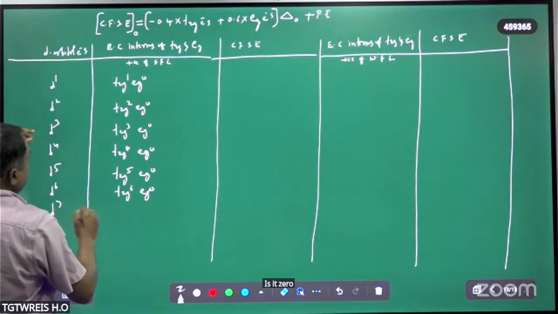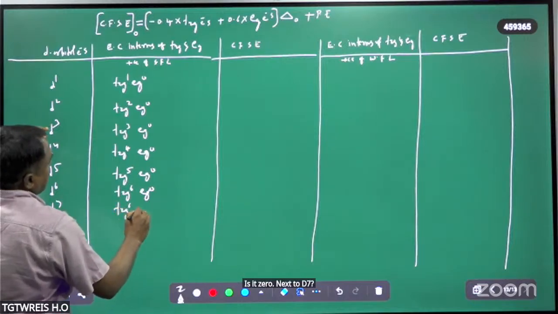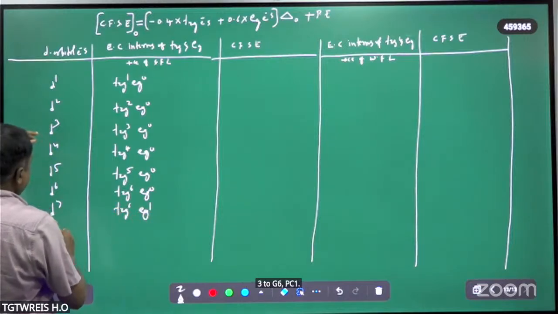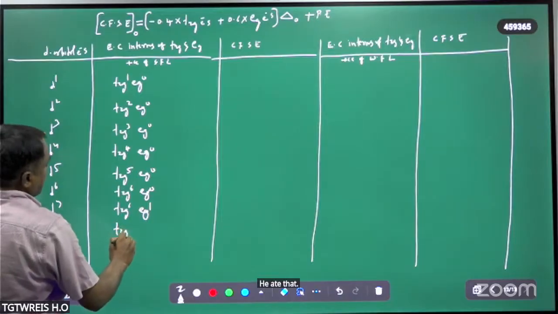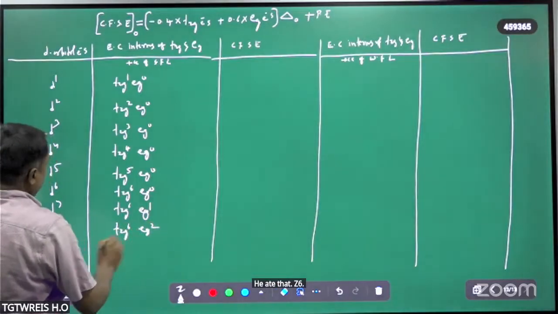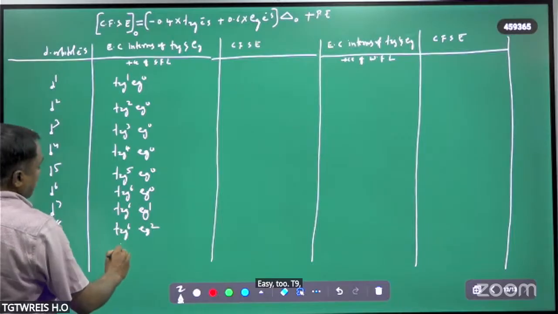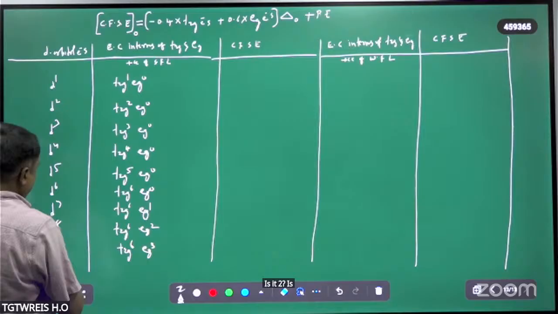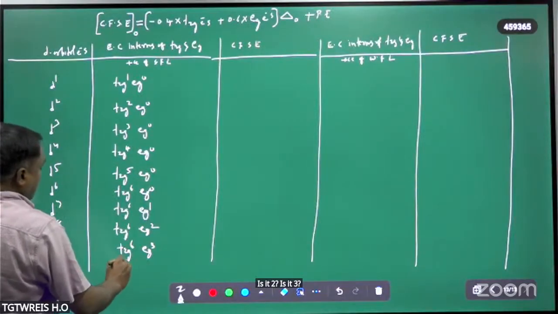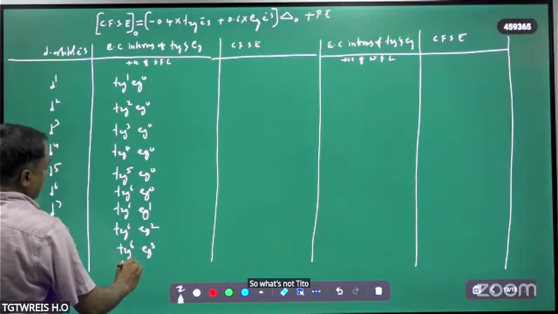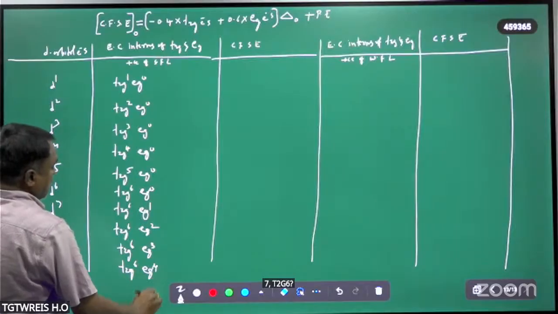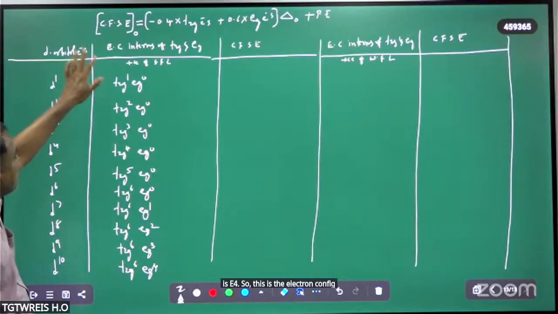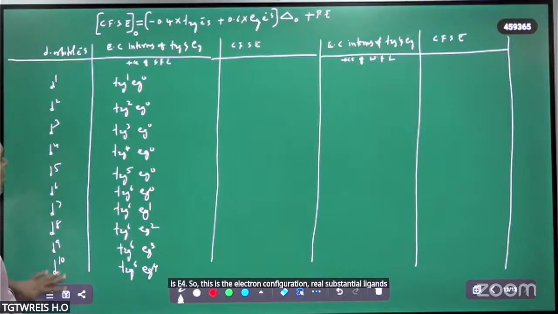Next d7 is t2g6 eg1, d8 is t2g6 eg2, d9 is t2g6 eg3, and d10 is t2g6 eg4. So this is the electron configuration in the presence of strong field ligands from d1 to d10.